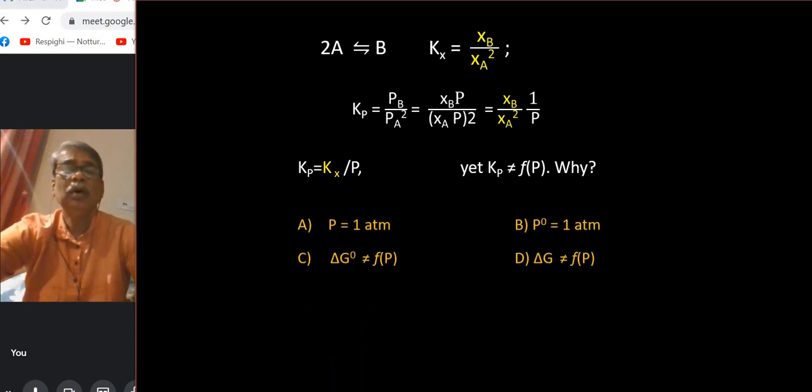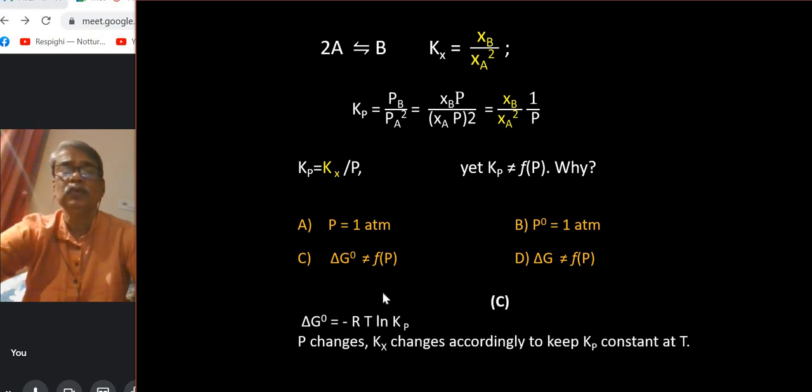Now for the reasons, one of the options is correct. P is 1 atmosphere, P0 is 1 atmosphere, delta G naught is not a function of pressure. We know that delta G is a function of pressure. And of course, P0 being 1 atmosphere and P being 1 atmosphere have nothing to do with this equilibrium problem. So the only option is delta G naught not a function of pressure. And that is true, that delta G naught is minus RT ln Kp, so it's a logarithmic function. So naturally Kp would be pressure independent, and delta G naught itself is not a function of pressure. So that's why.